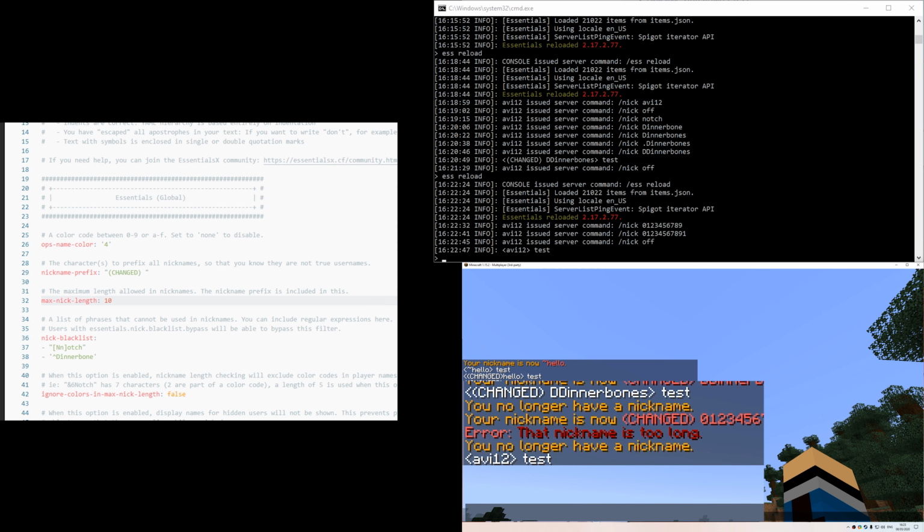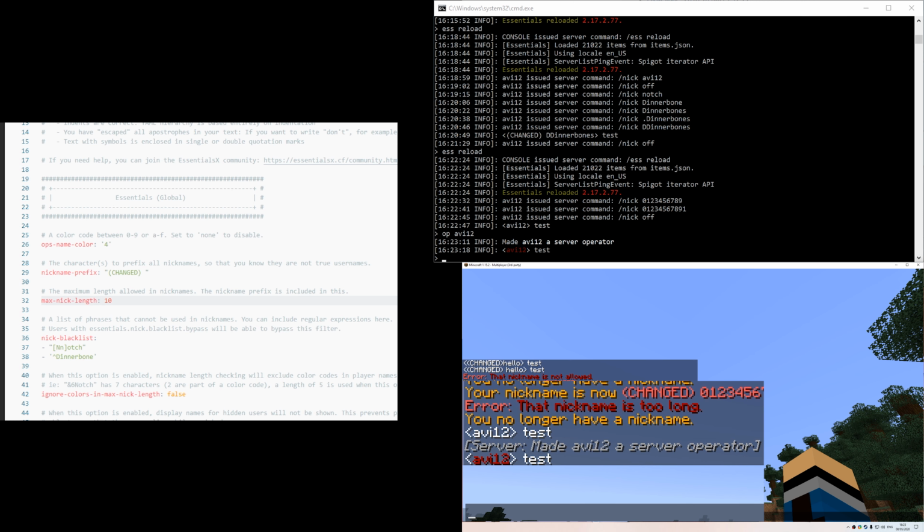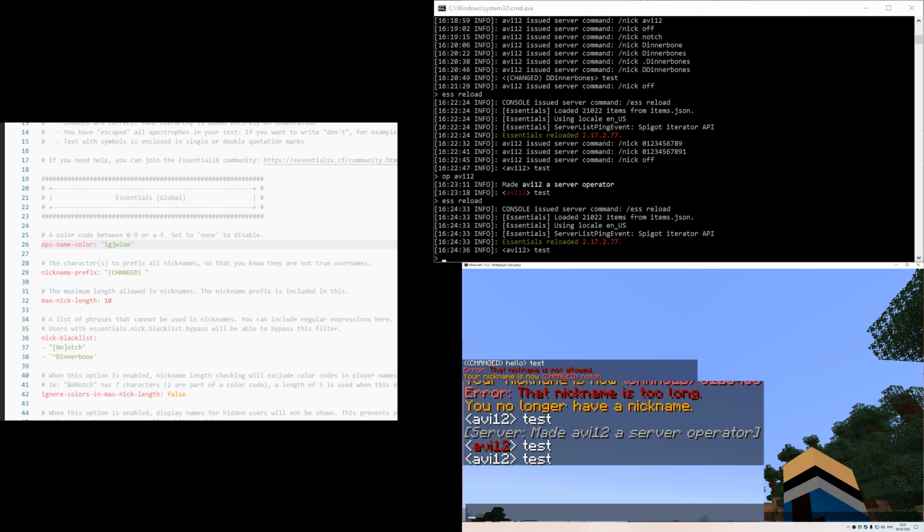Now I'll make myself an operator and test the value of ops name color. So now let's type this, and now my name is colored in dark red. So in other words, the value of 4 causes my name to be in dark red. Let's try to change it. Okay, now it's white.